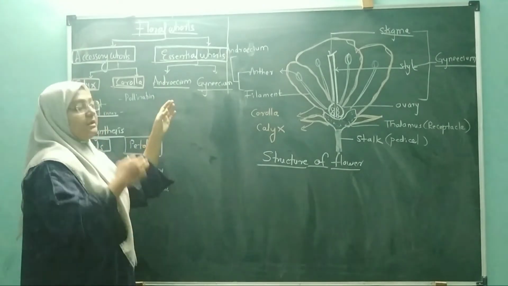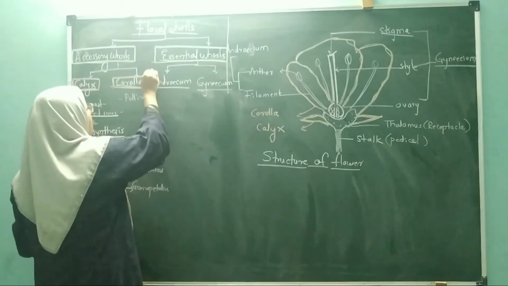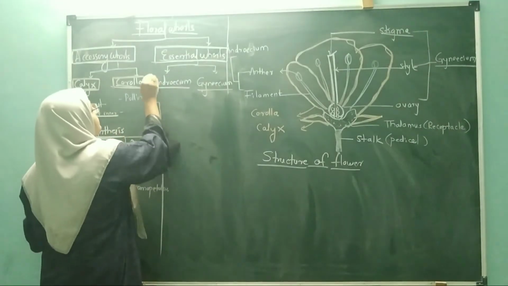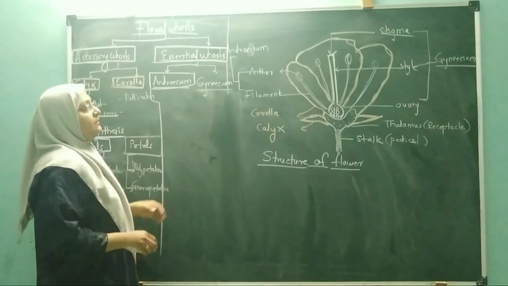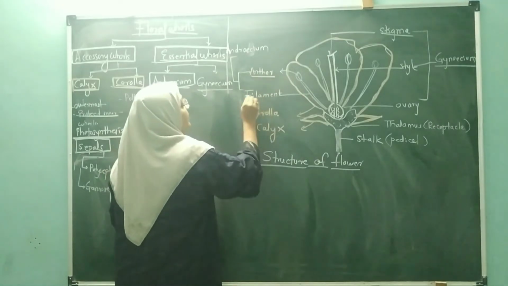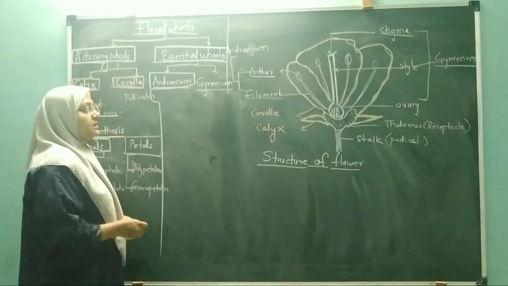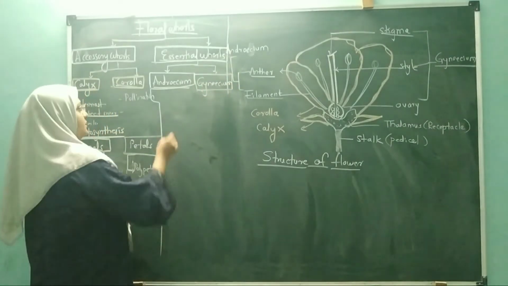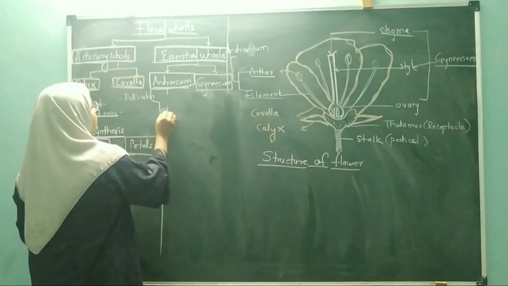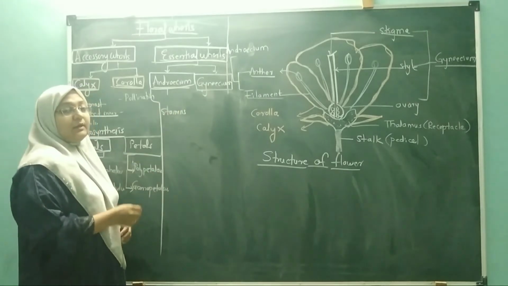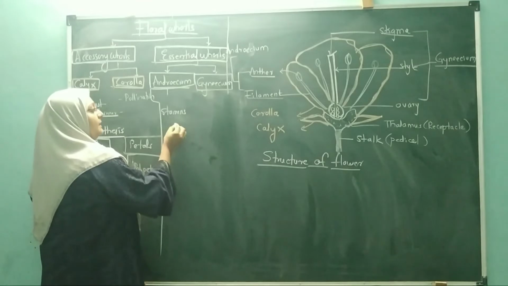One of the whorls is called the male part. That is called the androecium. So this is called the androecium. We have seen the androecium. Androecium is nothing but the anther and filament. So androecium basically consists of two parts, and the members of androecium are called stamens. Members of androecium को हम लोग क्या बोलते हैं? Stamen. And basically it contains two parts.